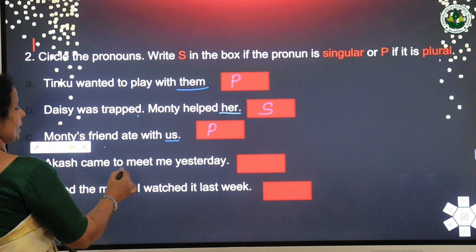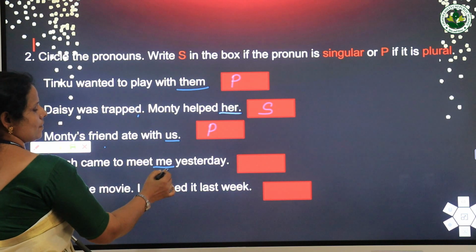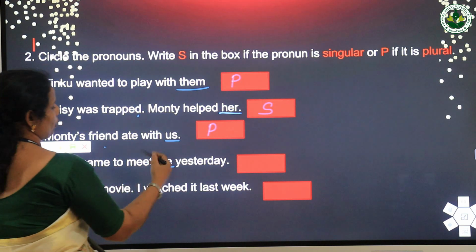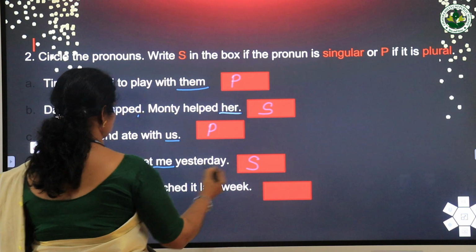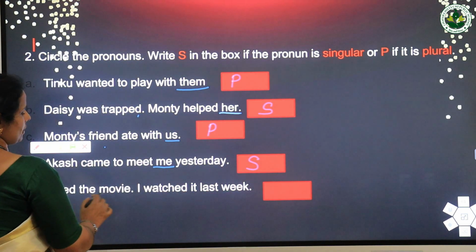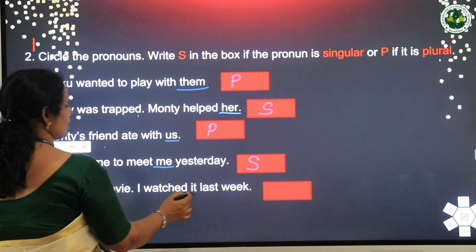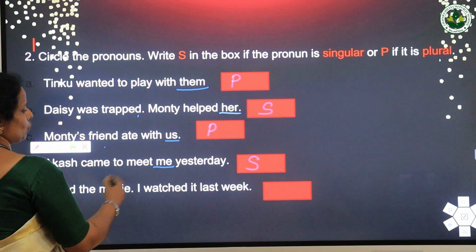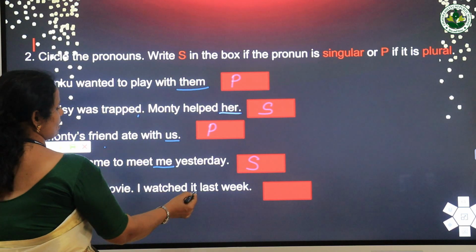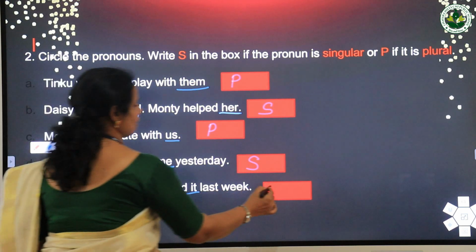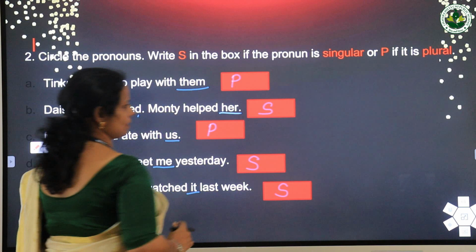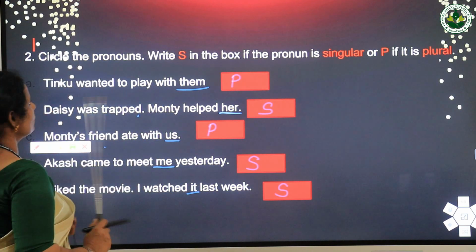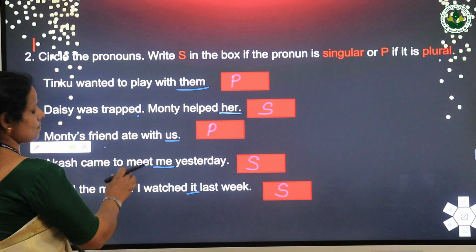So what's the pronoun here? Me. So me, the pronoun is singular. Write S here. Then I liked the movie. I watched it last week. So the noun movie, instead of movie we used the pronoun it. So it is singular. Write S in this box. So in that way you have to do the exercise.